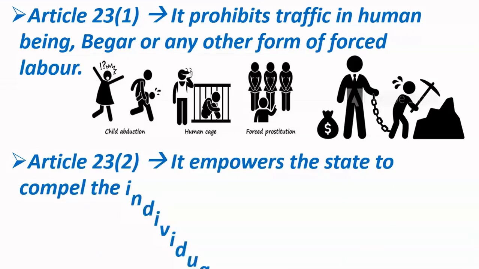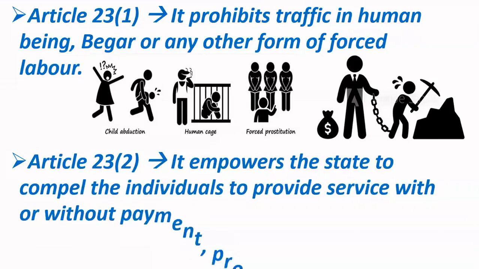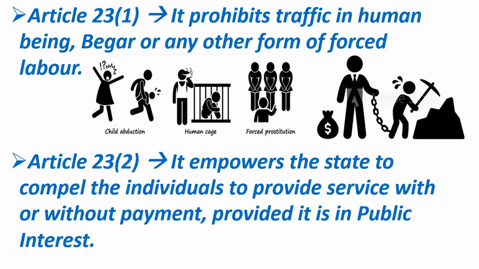Now friends, then comes Article 23 Clause 2. So what is Article 23 Clause 2? It empowers the state to compel individuals to provide service with or without payment, provided it is in public interest. Now what does it mean?